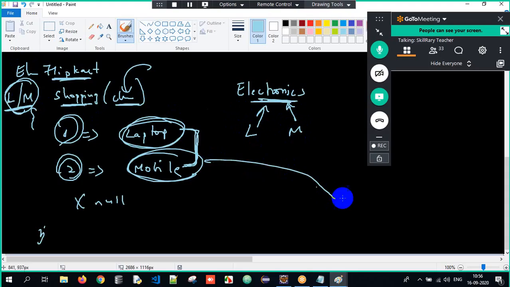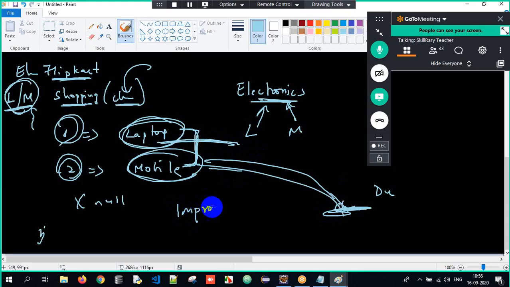And try to have the main class and pass the choice. Accept the choice dynamically. If it is 1, laptop ordered. If it is 2, mobile ordered. And you can improvise here; improvising is up to you. However you want, you can improvise and try to do it. The basic things we did with respect to food as well as tea and coffee, you have to innovate it and try to send it to me.